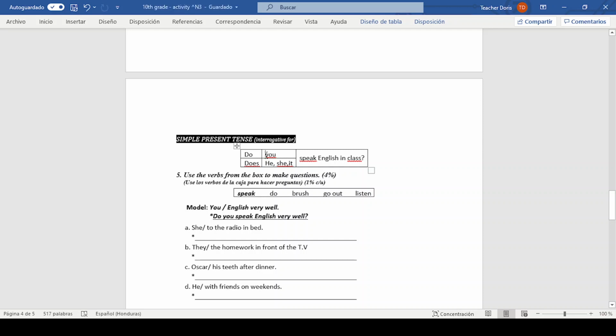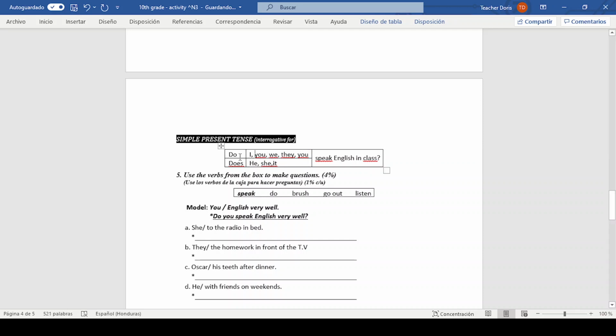do I, and all the other pronouns. Y todos los demás pronombres que tienen allá arriba, ¿ok? Do you, do we, do they, and the other you. Y el otro you para plural, ¿ok? Do I, do you, do we, do they, do you. Recuerden que tenemos dos veces you porque este you es para usted y este you es para ustedes. ¿Ok?